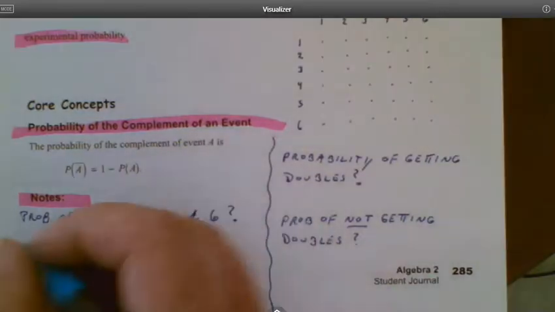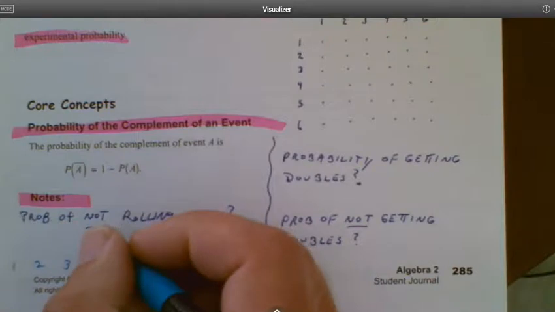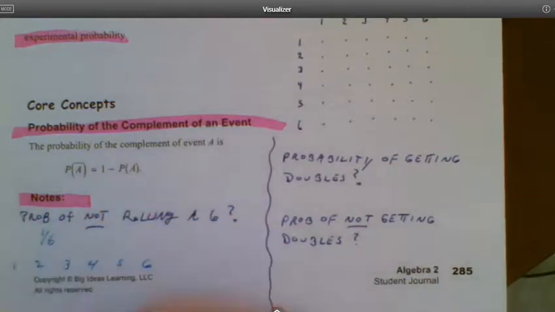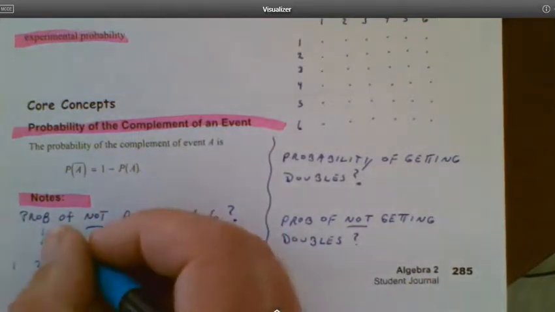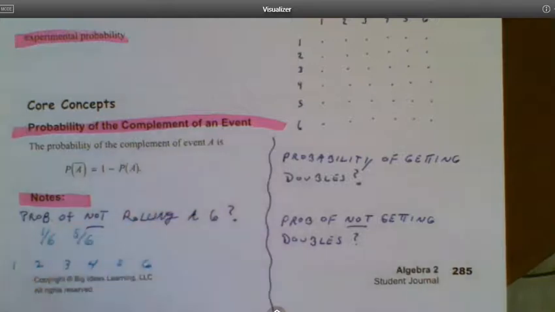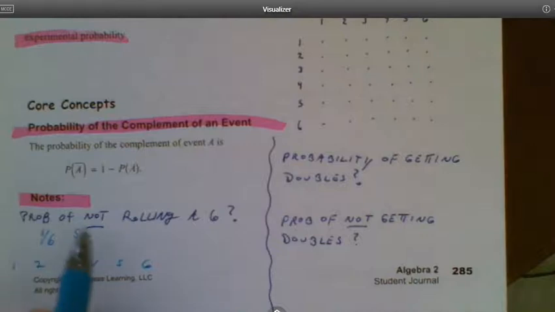So if there is a 1 out of 6 chance of getting a 6, then there is a 5 out of 6 chance of not getting a 6. What do those complement events add up to? Right? What is 1/6 plus 5/6? It would be 6/6 or 1. So in probability, everything adds to 1. 1 is like the total possible result.